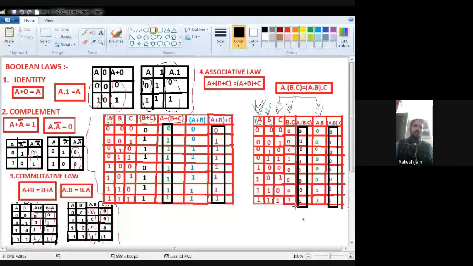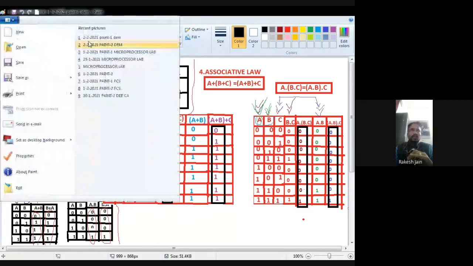Okay, see. A is 0, BC is 0, nothing is 1, that's why 0. Again A is 0, BC is 0, 0. A is 0, BC is 0, again nothing is 1, that's why 0. A is 0 but BC is 1, because 1 I find, that's why 1. A is 1 and BC is 0, again I find a 1, that's why 1. This repeats for the next two rows, again 1. A is 1 and BC is also 1, so again 1. So this one is my LHS.